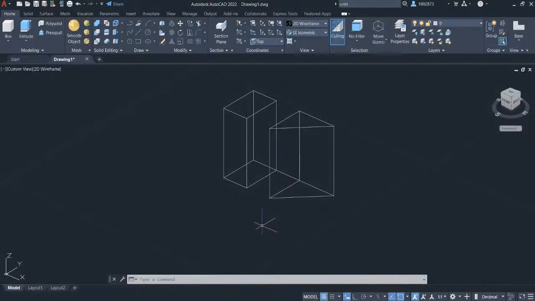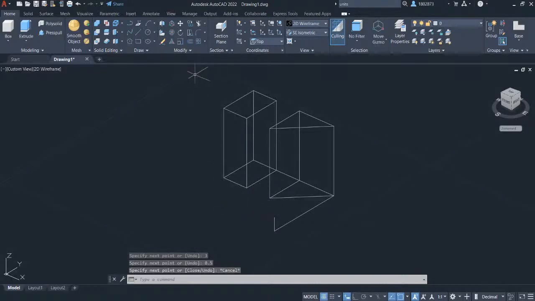Let's complete the part by extruding the left side. Select line in Draw Panel and click on this endpoint. Hover your crosshair here to create a horizontal line and key in 3. Press Enter. Hover your crosshair here, straight going up, and key in 0.5. Press Enter. Press Escape.